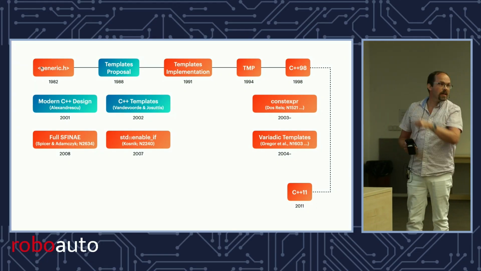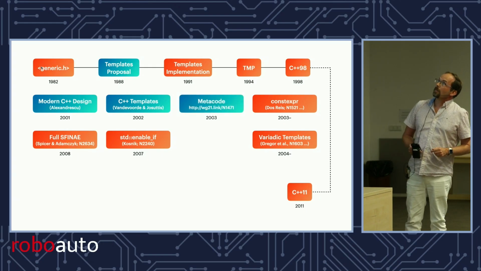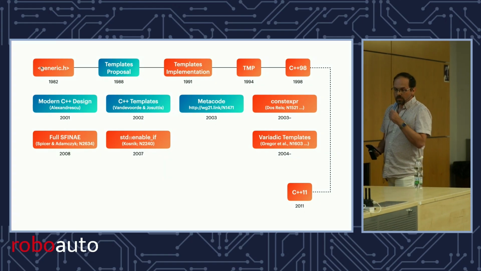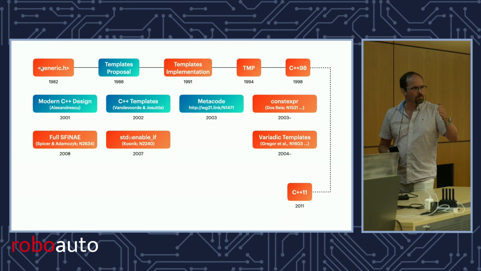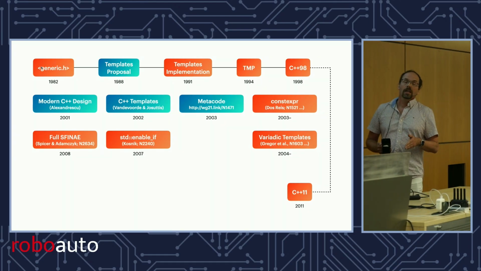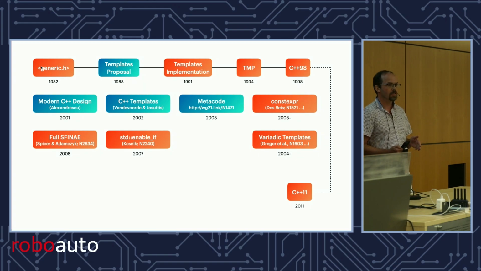Now you see there's a gap there, right? That's because I want to talk about something else. In 2003, I made a presentation to the committee. And actually, just before that, the week before, there was an ACCU meeting. So I first presented at the ACCU, then at the committee. And it was a project of mine that I called the Metacode extension.